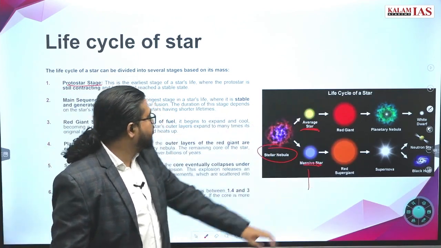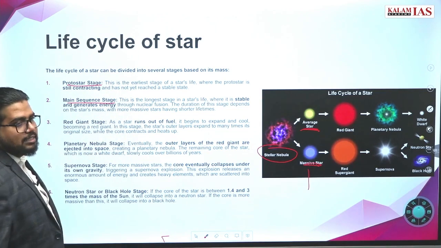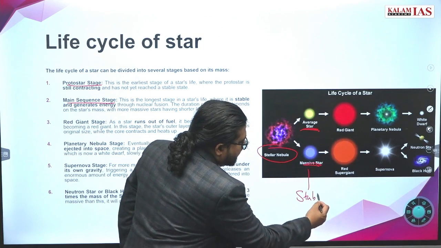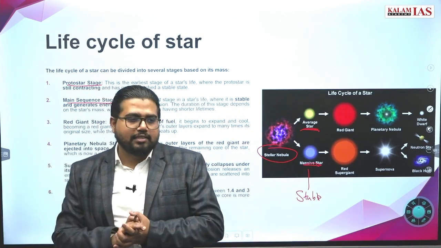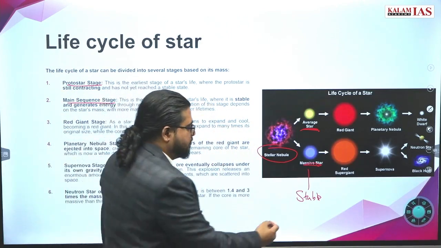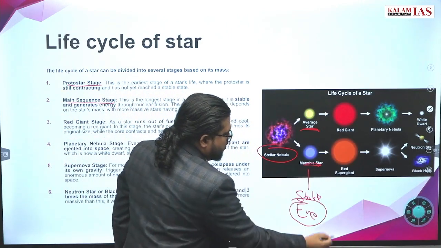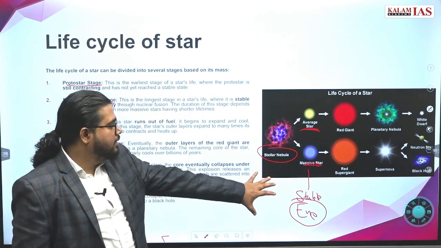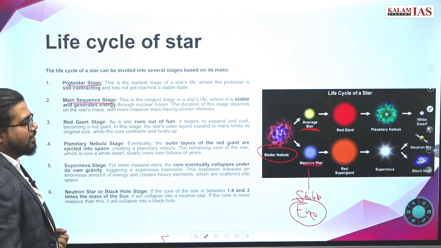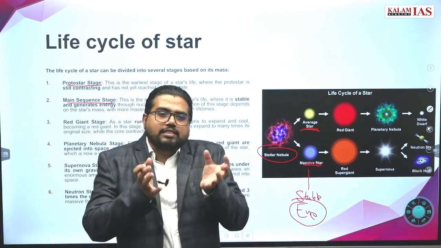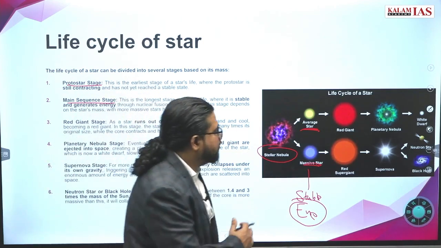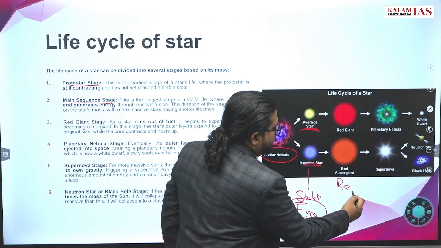After that, when the star is produced, this is called the main sequence stage. What is the specialty of the main sequence stage? This is the stable life cycle of a star. Like the Sun, which is there every day and is constantly producing energy. This is the main sequence stage of a star. Now, when the energy of a star is going to finish, then it will turn into a red giant or red supergiant.